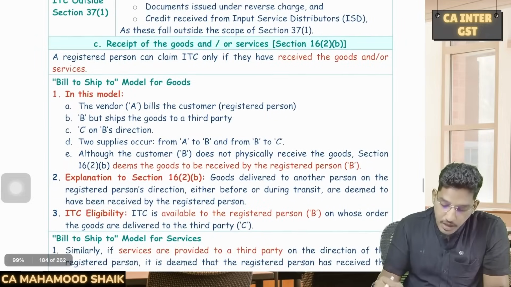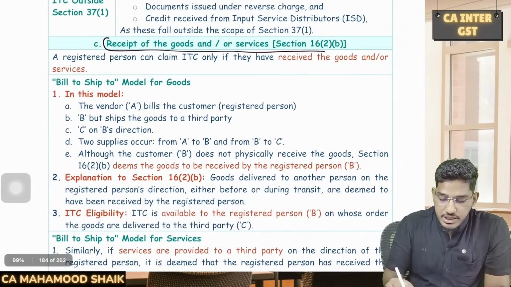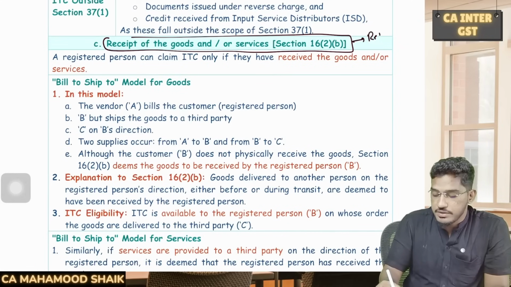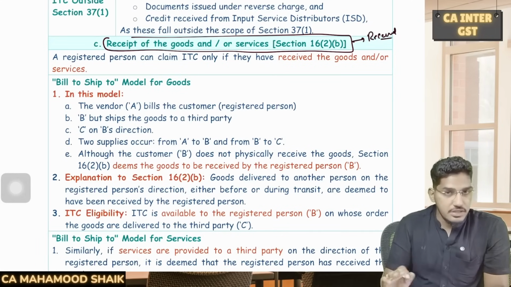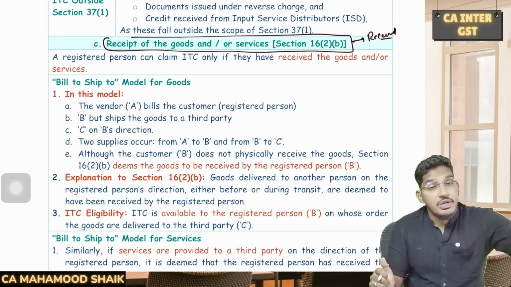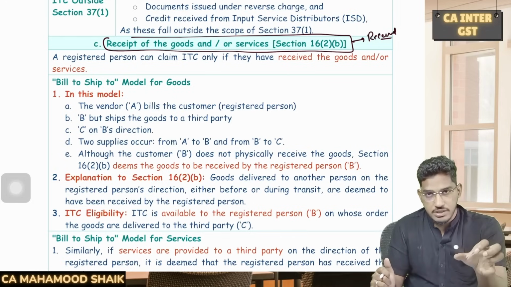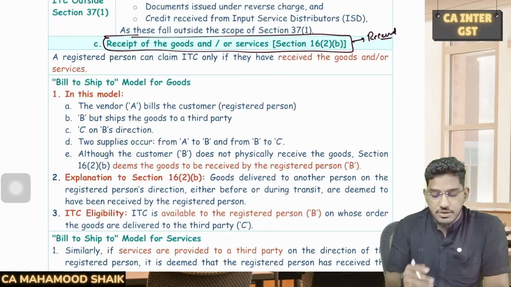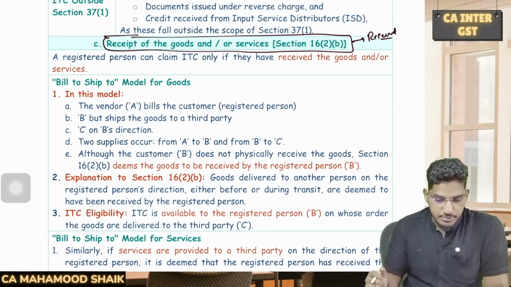Then third condition, one more condition which is required to be fulfilled for availing input tax credit, you must have received the goods or services. So if you have tax paying document, you made the payment also, but if you have not yet received the goods, not yet received the services, you have to wait till the time you receive the goods, you have to wait till the time you receive the services in order to be eligible to avail the input tax credit. So you must have received the goods or services, then only you can avail the input tax credit.